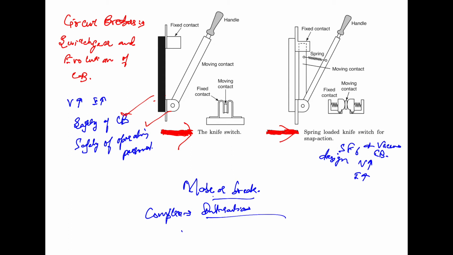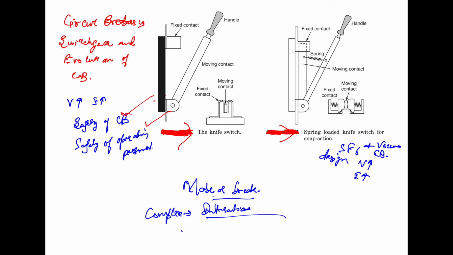In addition, the jaws that hold the knife blade in the closed position are secured together by external springs that are not in the circuit path and are therefore less likely to deteriorate through heating.